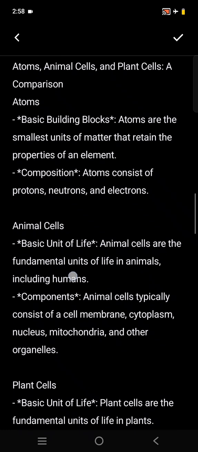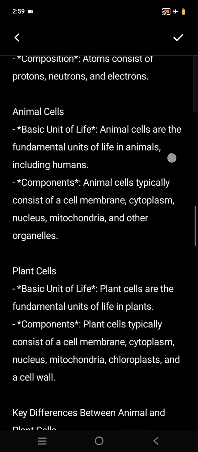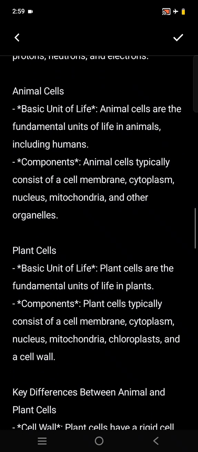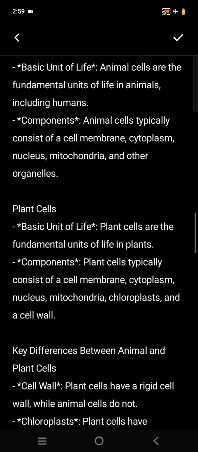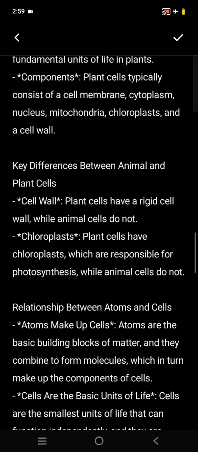Composition. An atom is composed of protons, electrons, neutrons. Animal cells, the basic unit of life, are also composed of atoms. Similarly, the plant cell is also composed of atoms. So without an atom, life cannot even be imagined.